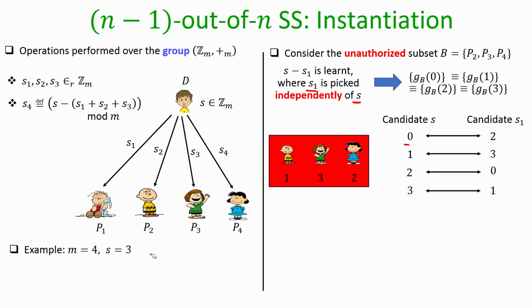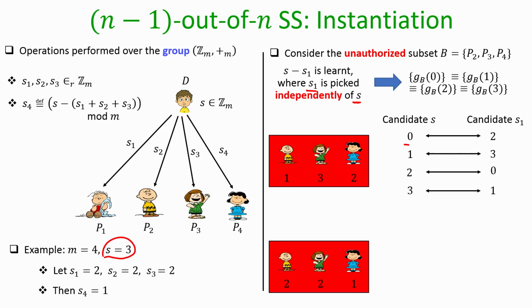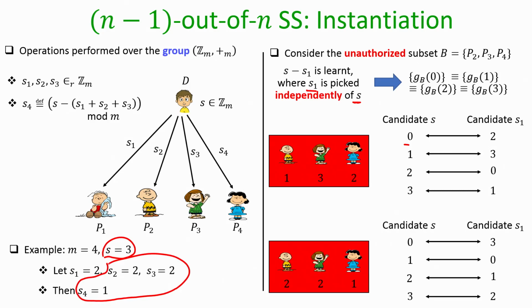Now, imagine that the dealer runs the sharing algorithm again with the same secret, but this time the share vector is something else. This time the view of the parties in B will be 2 to 1, because this time the shares that they are learning are these. Again, you can see that it could be the case that the dealer has shared the secret 0 with equal probability, or the secret 1 with equal probability, or the secret 2, or with equal probability the secret 3. So, just based on these 3 shares, the parties in B cannot figure out anything.